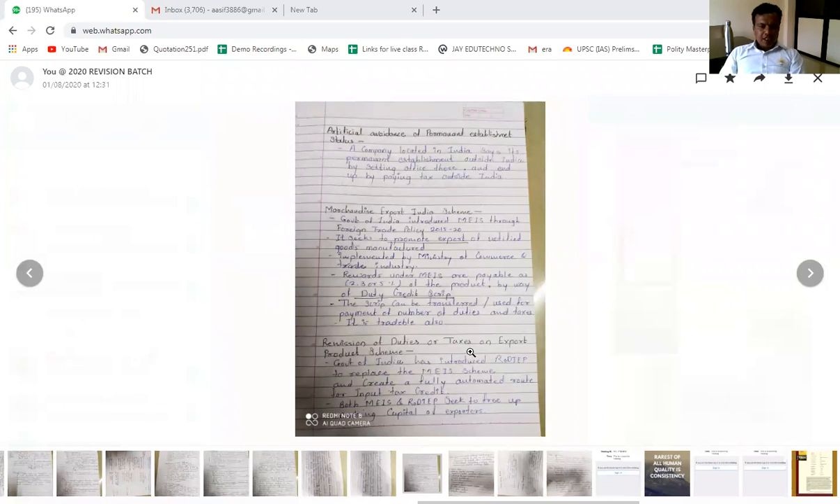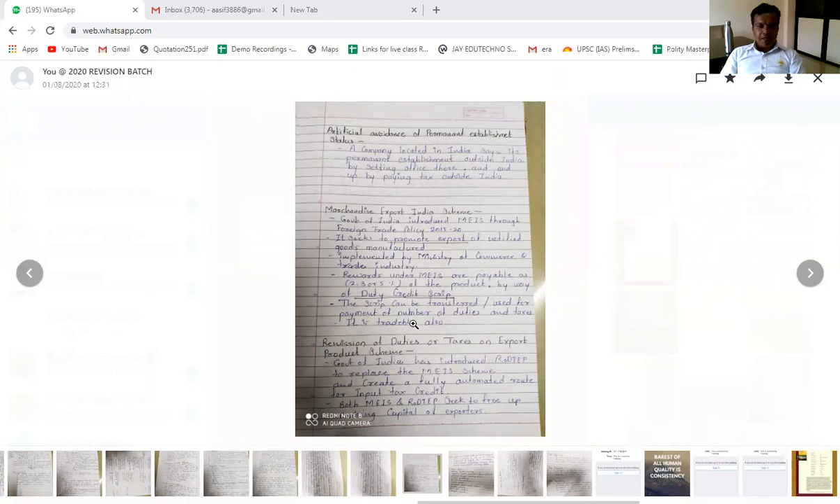The next is that rewards given under MEIS are payable at 2 to 5% of the product value by way of duty credit scrip. So here you can see that by giving the duty credit scrip, what will happen? There will be more export. This scheme has been started by the government to increase the export, and after increasing the export, there will be more foreign exchange reserve for the country, and that will help in appreciating the value of the Indian rupee compared to other currencies.